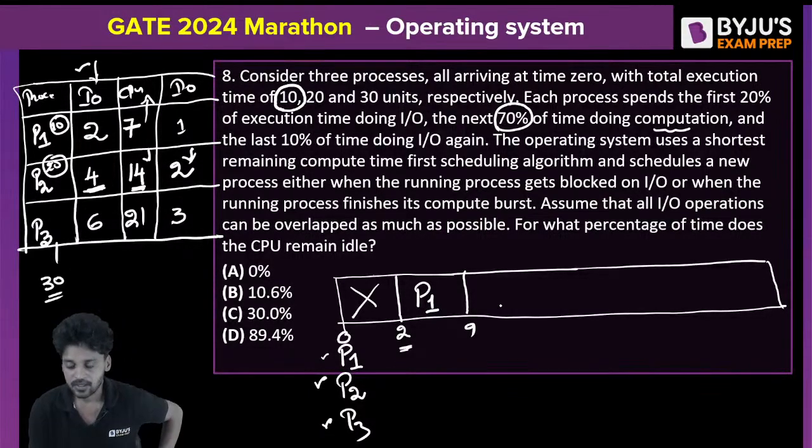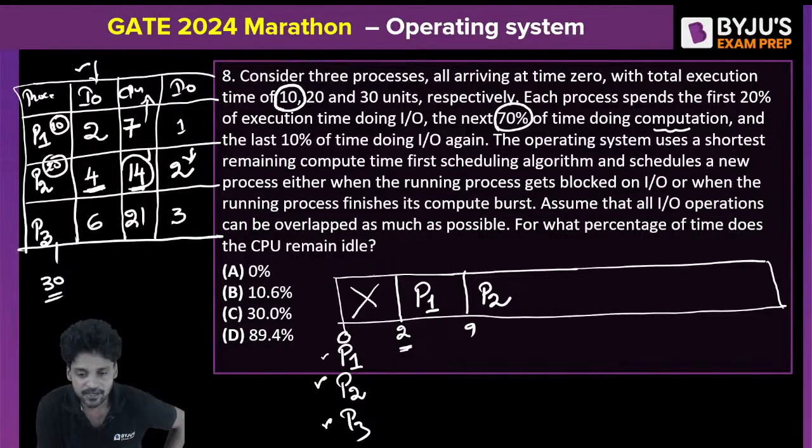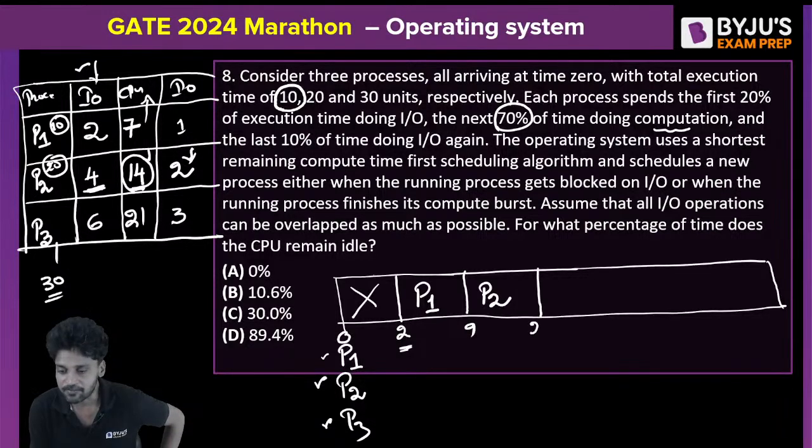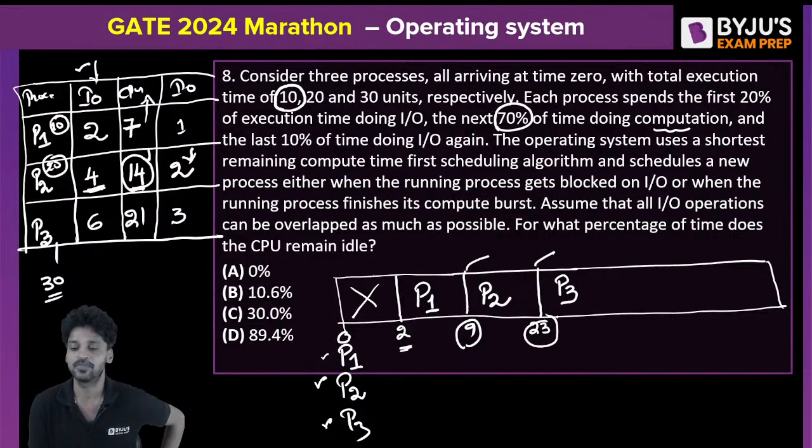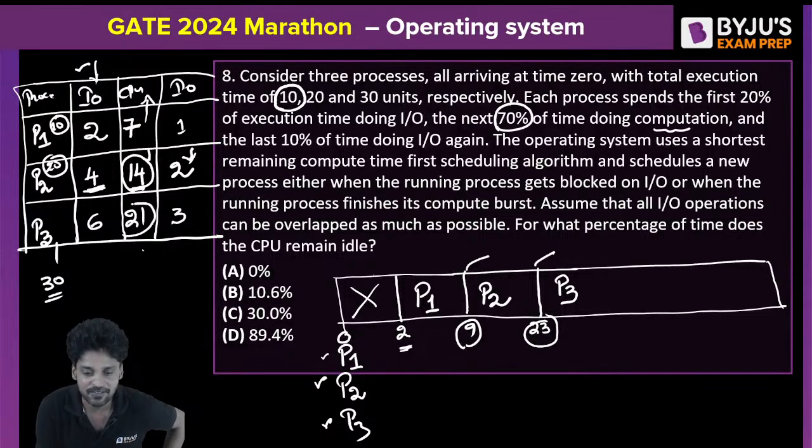Okay, then P2 enters. P2 is going to spend 14 clock cycles in the CPU. So 9 plus 14 is equal to 23. Then P2 goes to IO. P1 goes to IO at the 9th clock pulse. Final IO of the P1 will be at the 9th clock pulse. P2 will go to IO at the 23rd clock pulse. And P3 comes into the CPU. And P3's burst time is 21 clock pulses.